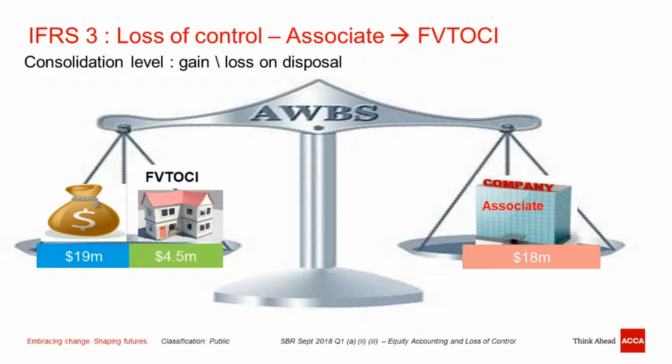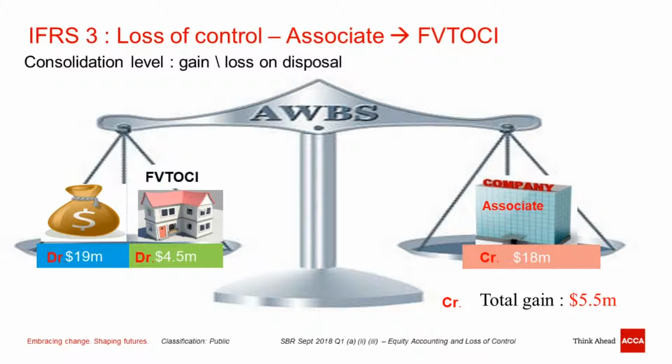So you paid 18 million, and now you have two pieces of asset: one is cash 19, the other is 4.5. Just looking at this picture, you understand that there should be a gain of 5.5 million. There shouldn't be any loss.